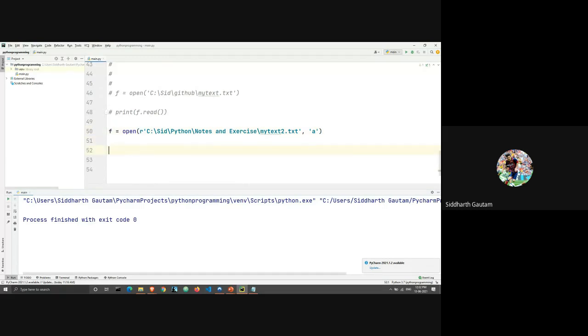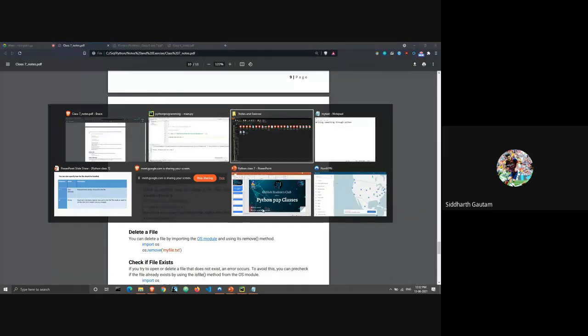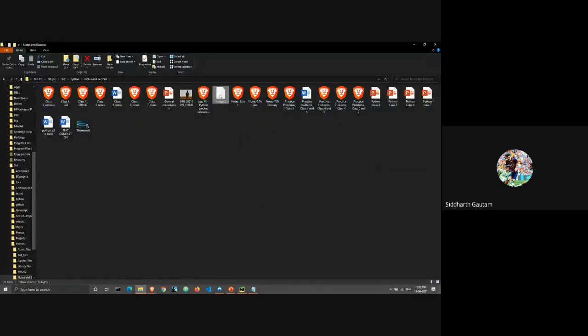Now let's say I will write something here. I will write f.write. I will write something. I will write open and see. This is my statement I want to run. I'm just going to run this, and now I'm going back into my folder, and now I will open this text file.